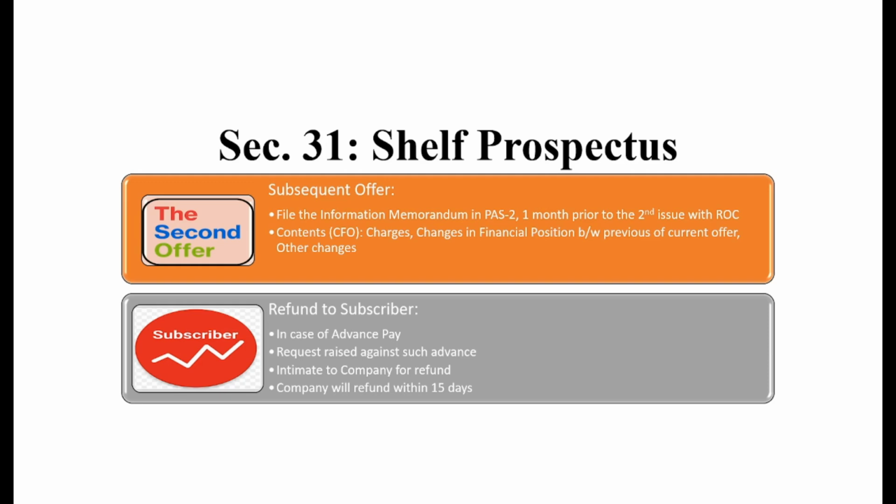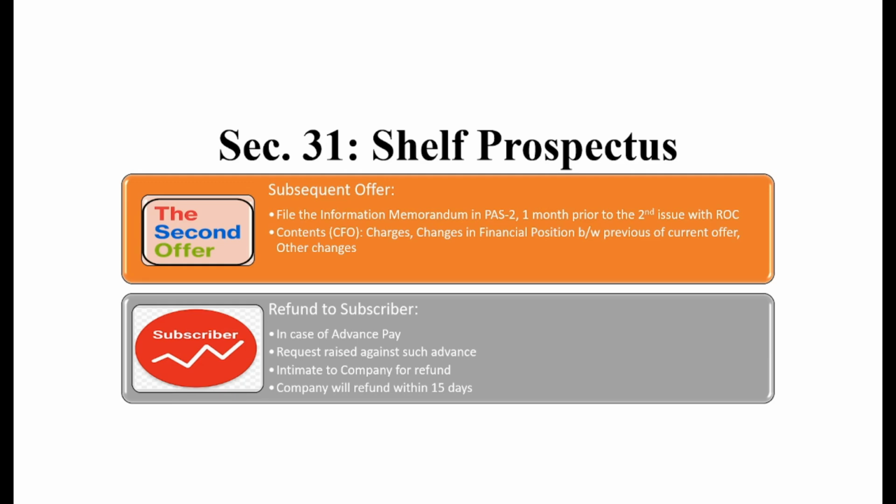PAS2 shall be the e-form number, and the information memorandum shall be prepared based on PAS2. Now, the same shall be issued along with the subsequent offer. However, before issuing the subsequent offer, such information memorandum shall be filed with the ROC at least 1 month prior to the subsequent issue.